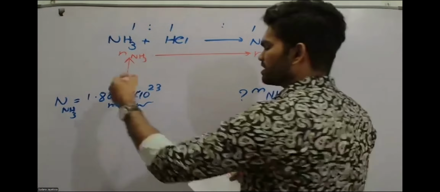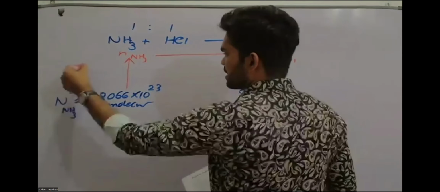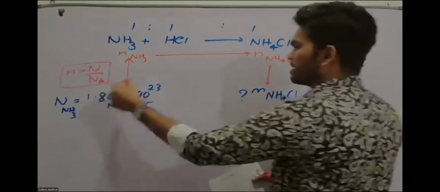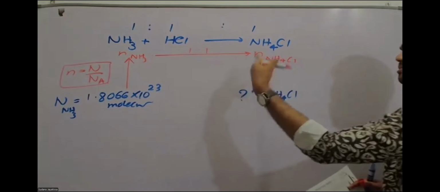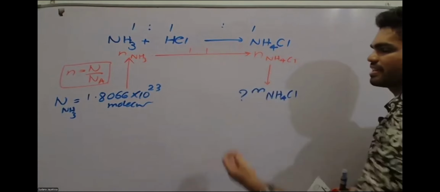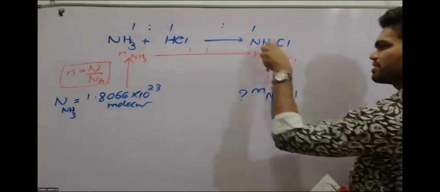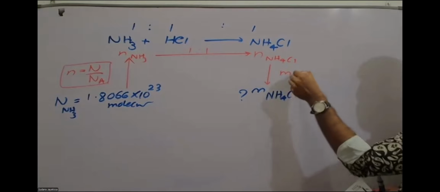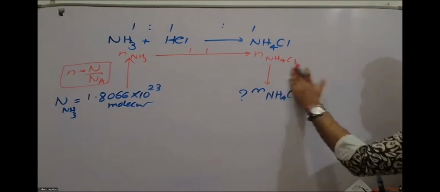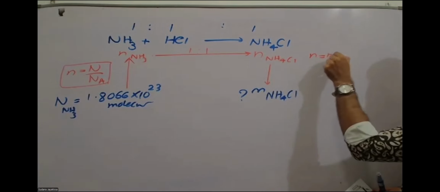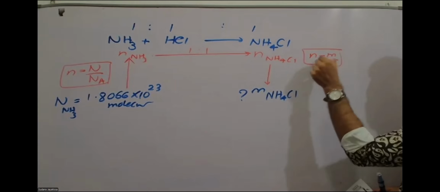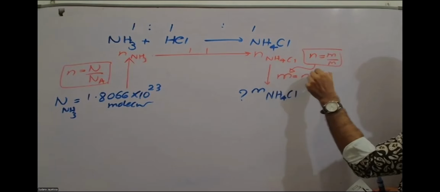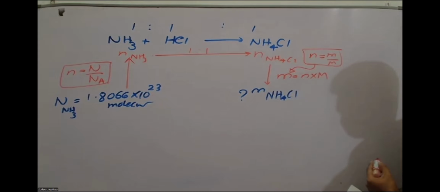Understood? To convert the molecules into moles, you have to divide by the Avogadro constant, using this formula. And here the ratio is 1:1. That means you don't have to multiply or do anything. The same number of moles will be here. And to convert the moles into mass, you have the moles equals mass over molar mass formula. From that, you have to derive the mass equals moles times molar mass relationship.